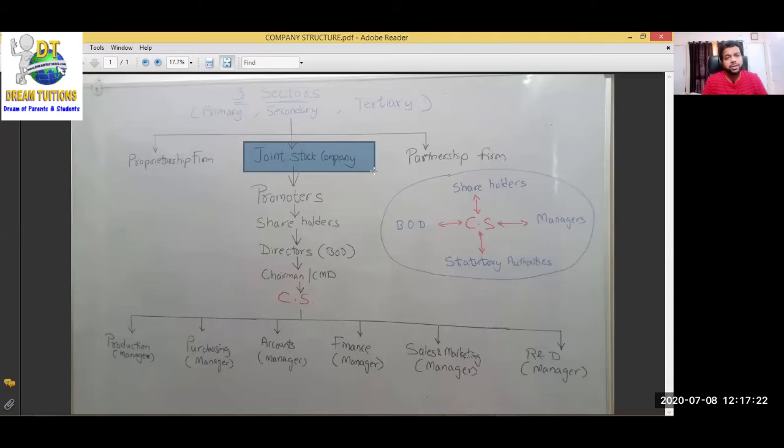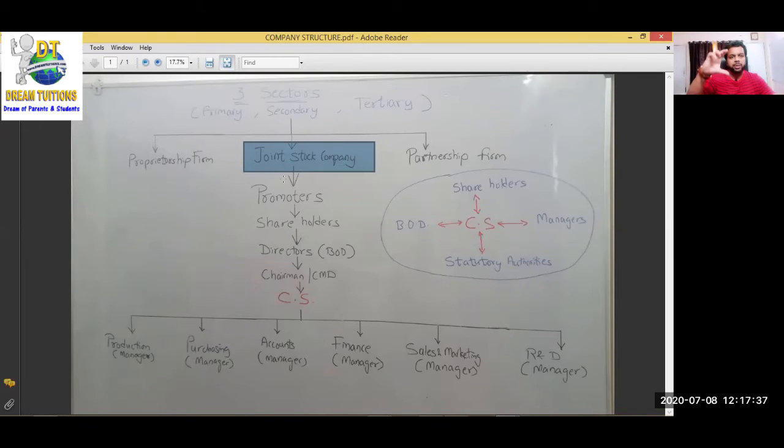So joint stock company: if you want to do business on a large scale, then you have to form which type of business? You have to start which type of business? Joint stock company form of business you have to start. Okay, now I'm going to discuss everything about joint stock company.